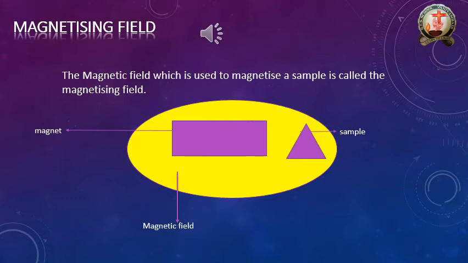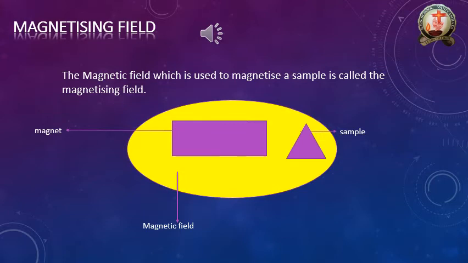So once again, please see the definition. The magnetic field which is used to magnetize a sample is called the magnetizing field. So whenever that magnetic field is converting the sample to the magnetic material, in those cases only should we call this the magnetizing field. Then, the magnetizing field is a vector quantity, and it is denoted by capital H.